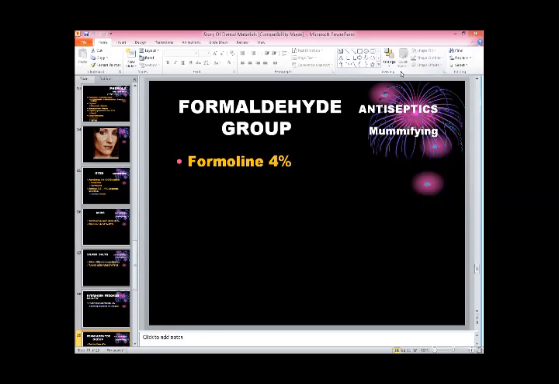Mummifying, preservation. Shanze, Farhan. Anyone else? Dead body conserving, preserve.